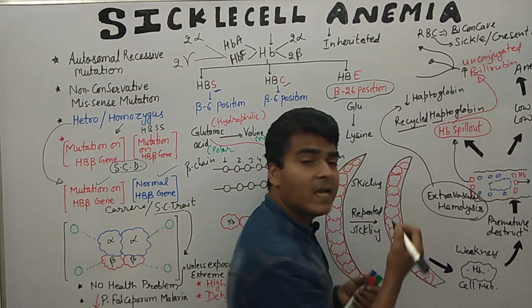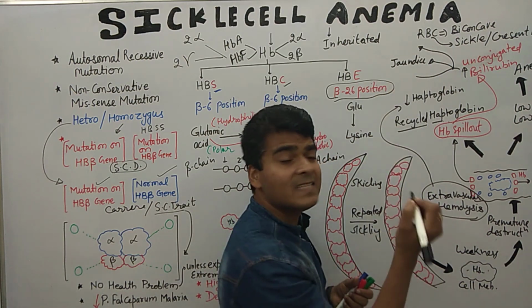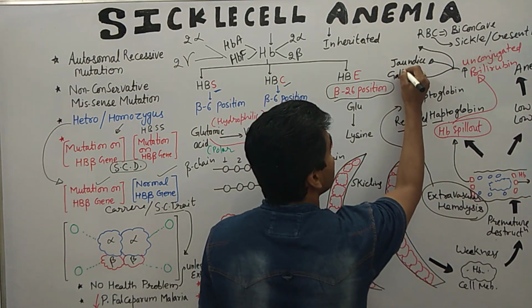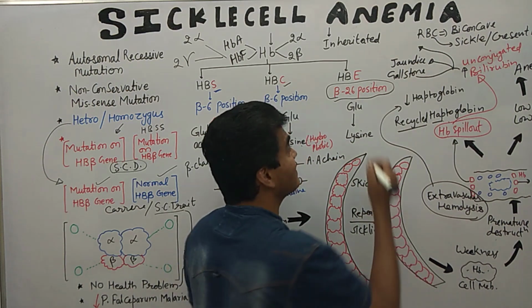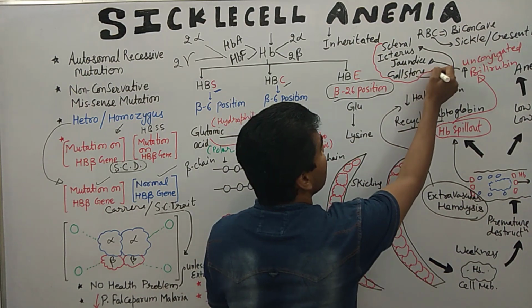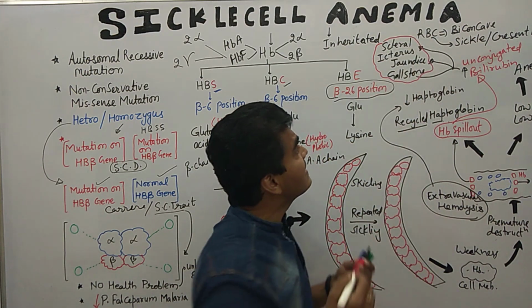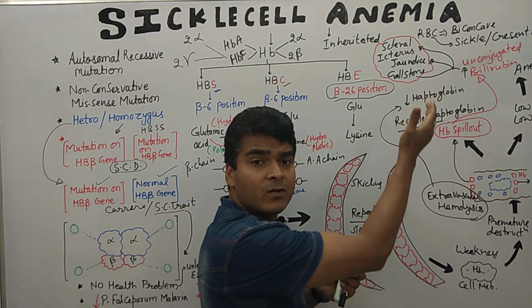The first one is high amount of bilirubin. It causes what? Jaundice, as well as gallstone. Clear? And scleral icterus. So you are able to understand these three conditions that can be generated: scleral icterus, jaundice, and gallstone. Now this is the first pathological hallmark.